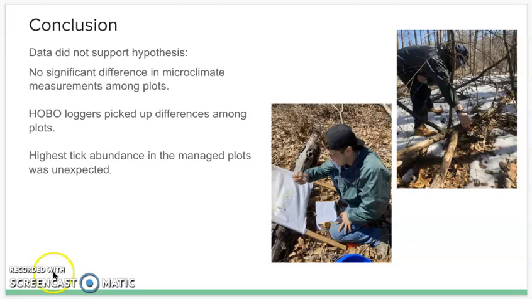After reviewing our data, we found that it does not support the hypothesis, so therefore it is rejected. We also found that there is no significant difference in the microclimate measurements amongst the plots from all the data we collected and averaging them out. We concluded the only real difference we found amongst the plots was from the hobo loggers in the light intensity collection. We also concluded that the highest tick abundance was actually found in the managed plots compared to the other plots, in a very unexpected way.